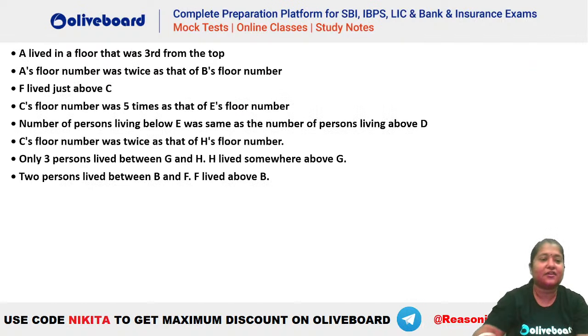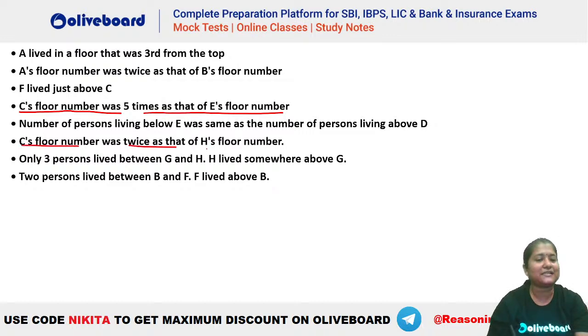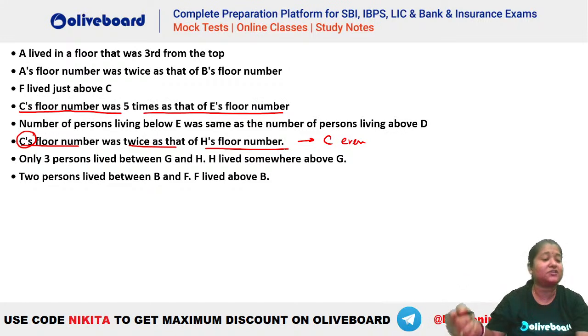Okay, let's try. So you can see it is given A lived in a floor that was third from the top. ठीक है, we do not know A किधर है. He has to be third from the top. A's floor number is twice of B's floor number. F is immediately above C. C's floor number is 5 times that of E's floor number, and C's floor number was twice as that of H's floor number. So one thing we know is that C's floor number has to be 2 times. That means C is living on an even numbered floor, right? This is quite obvious that C has to be even numbered because he is twice of something.